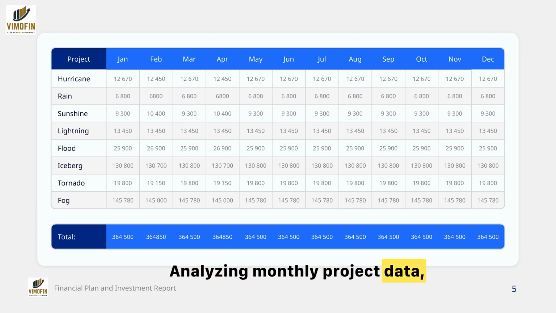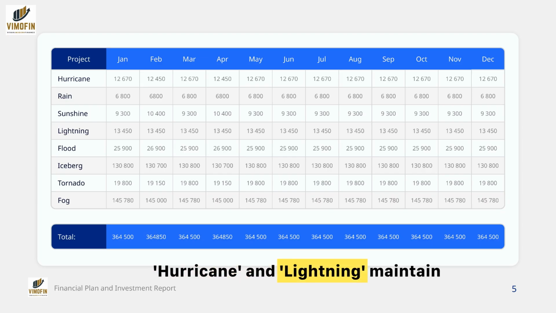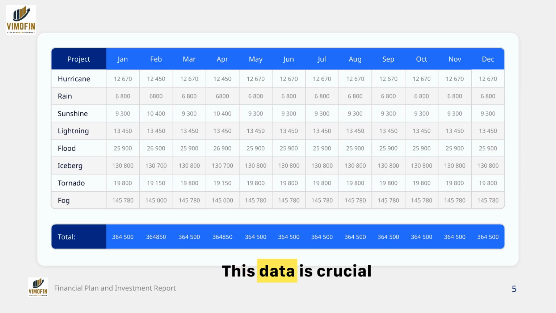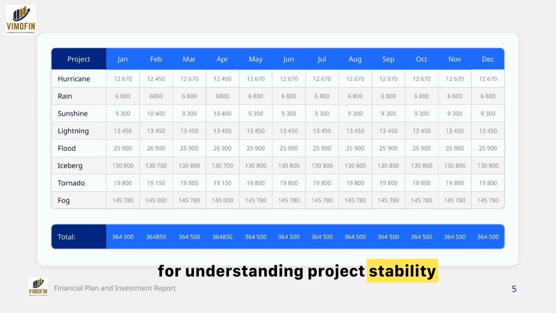Analyzing monthly project data, we observe consistent figures across various projects. Hurricane and lightning maintain steady outputs, while flood and iceberg show slight fluctuations. Fog remains the highest contributor, with rain and sunshine showing stable performance. This data is crucial for understanding project stability and forecasting future trends.